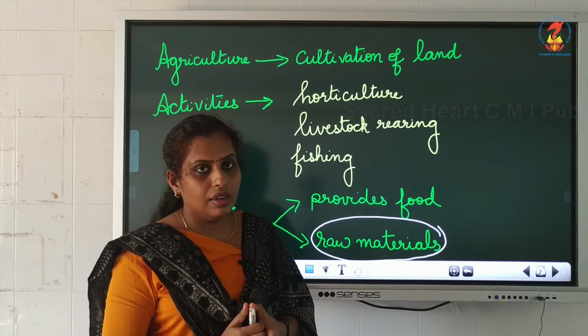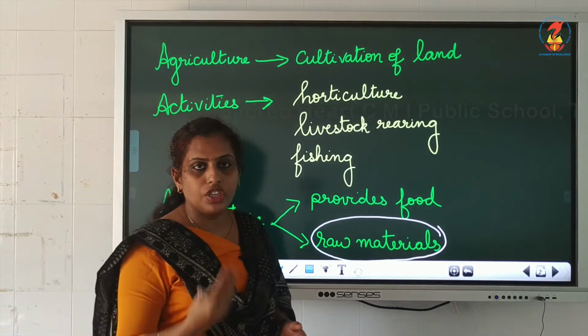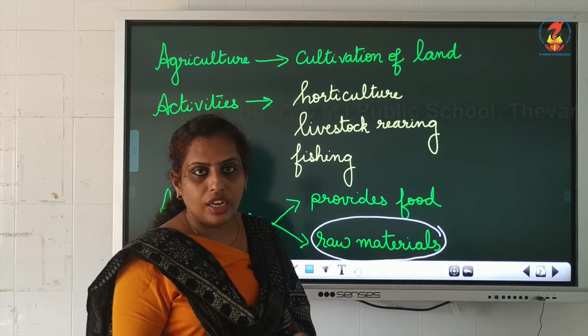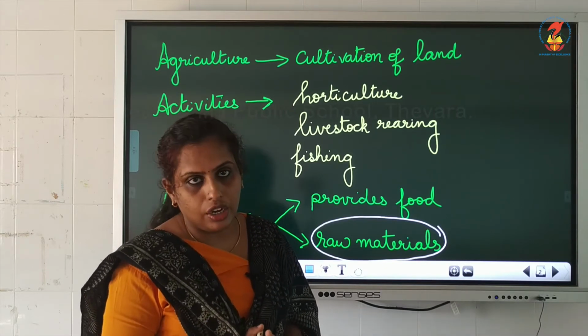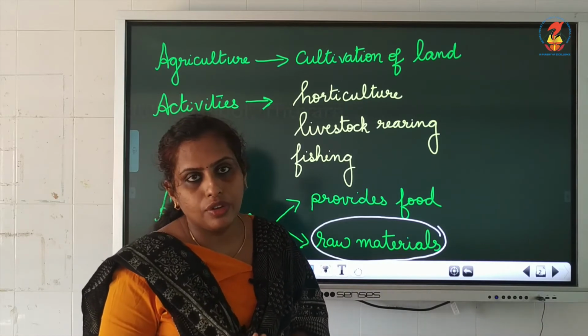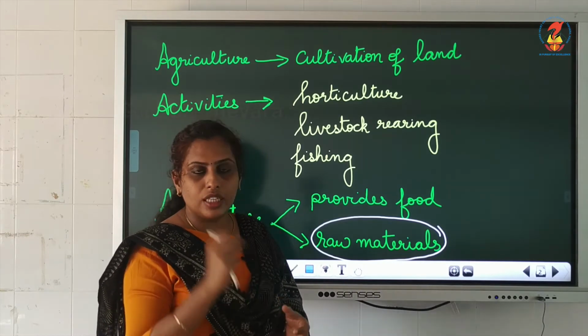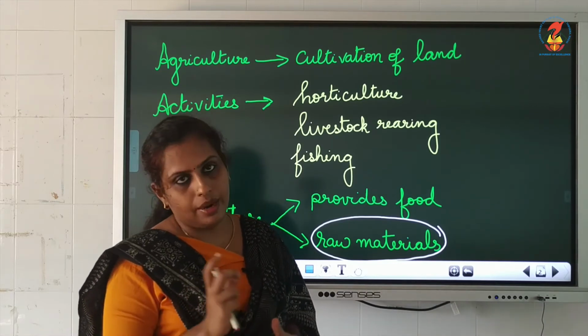Is it clear? So I'll repeat once more. Agriculture means cultivation of land. Cultivation means preparing the land for growing crops. And who prepares? Farmers prepare the land for growing crops, and that is why the main occupation of our country is farming.